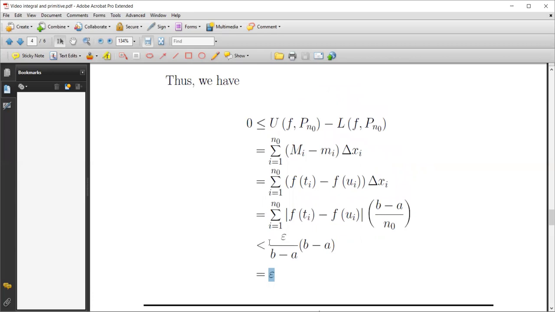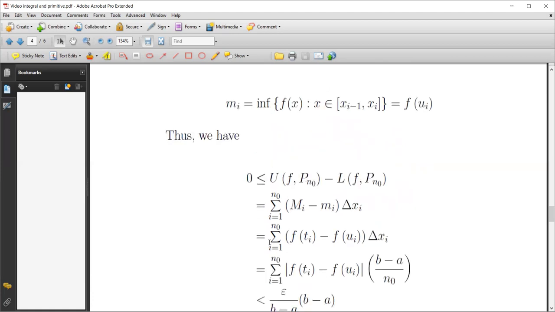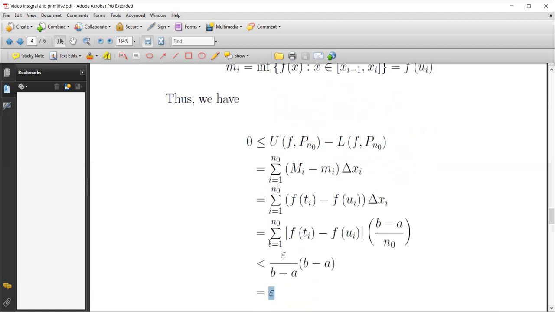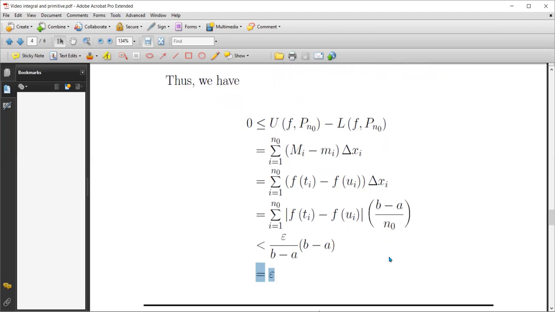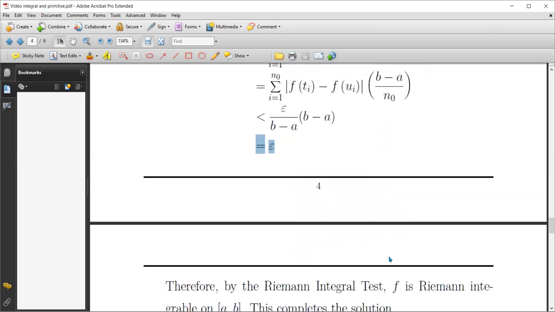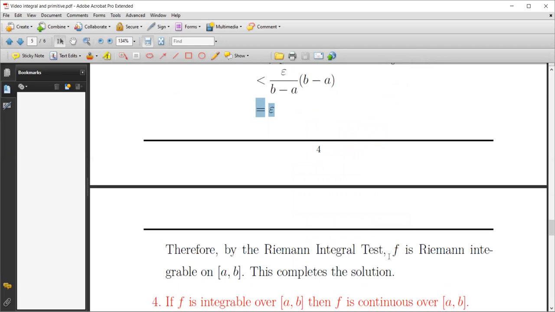This means that we want to find a partition such that the difference between the upper and the lower sums is less than or equal to epsilon. And this is the characterization, the test of Riemann integrability of f on [a, b], since it is well verified.